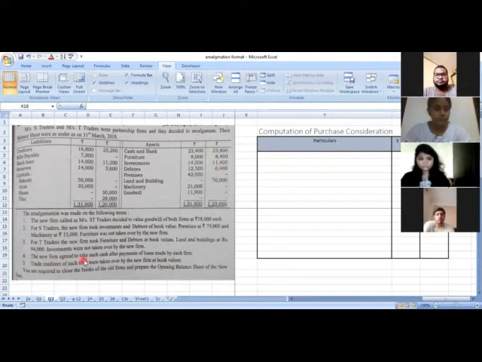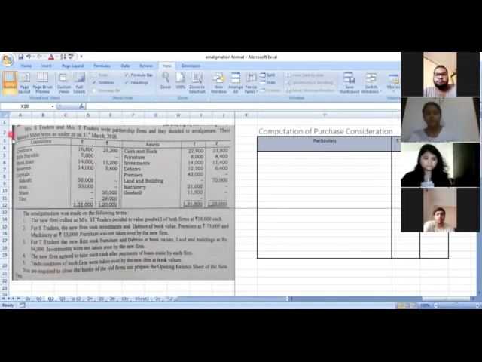The new firm agreed to take such cash after payment of loan. See, even in yesterday's sum they told us that the loan will be paid from the cash. In this sum also they are telling us the same thing, that the loan will be paid from the cash, and after repayment of this loan, whatever the cash balance is will be my net cash balance. So that will be recorded in the purchase consideration.